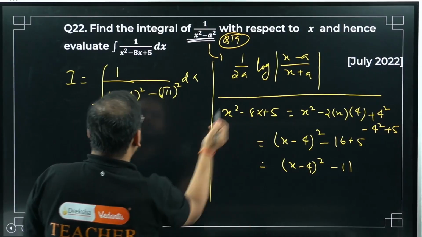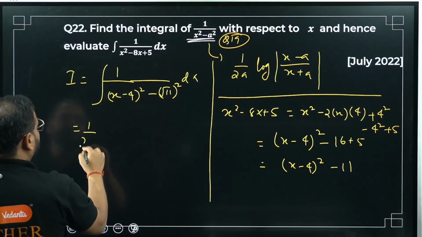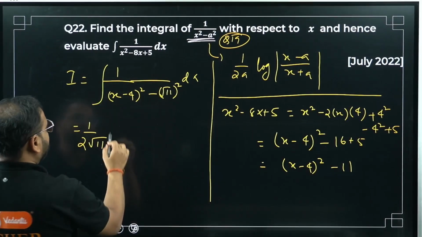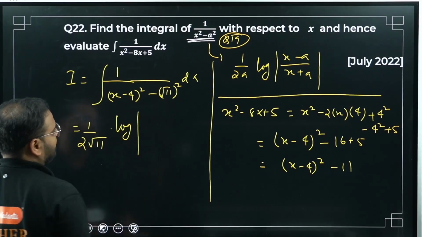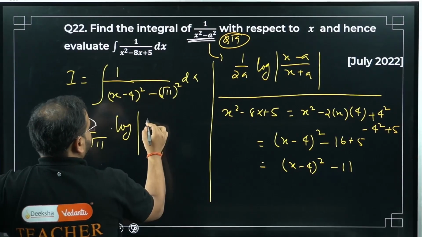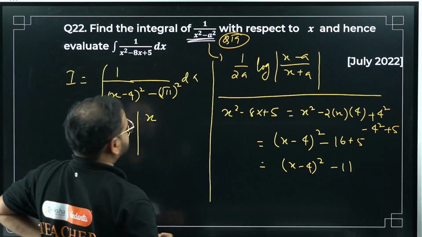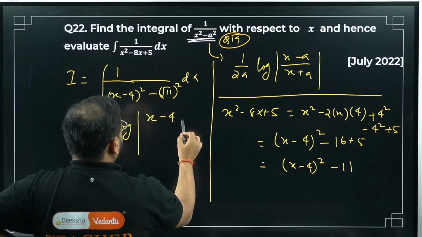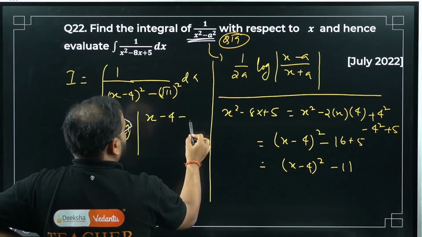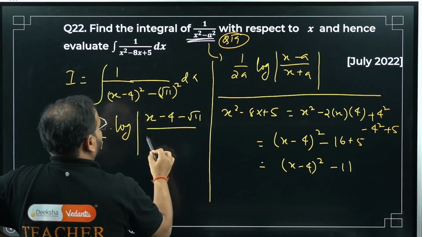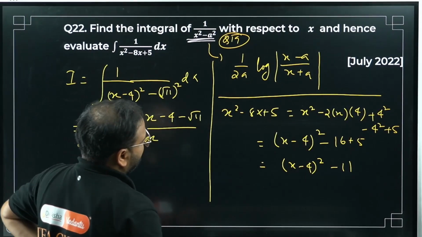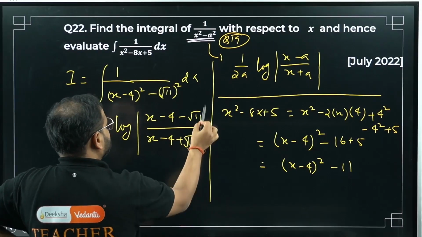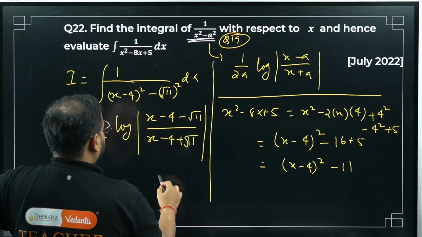What's the formula from here? Please check. 1 by 2a. What is a? Root 11. So 2a is 2 root 11. A is root 11. Log will come. Log of (x minus a), so that is (x minus 4) minus root 11, divided by (x minus 4) plus root 11, plus c. Please check.